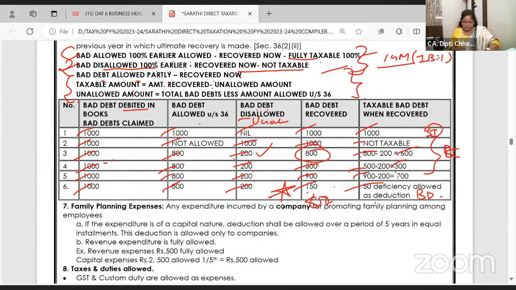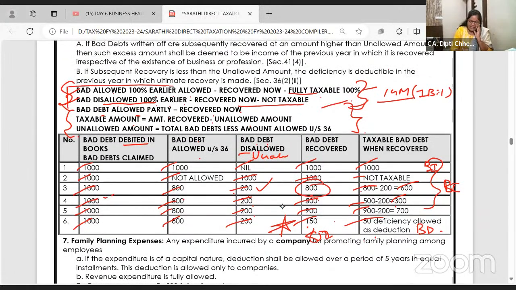Done? Okay. So, if some of the students are honestly confused, I will highly recommend you to learn two bits. Look at this, if someone wakes you up from sleep in the exam, say it. Bad debt, that time allowed. Now recovered, business income, whether I'm doing business or not. Bad debt, that time only disallowed. I claimed 1,000. Department said, no, it's not bad debt, it's fake. You don't have proof. 1,000 disallowed. Taxable there itself. Now when I recovered, shall I tax it again? Answer is no. If you remember these two steps, it would be good.